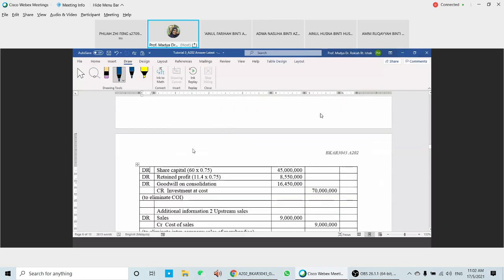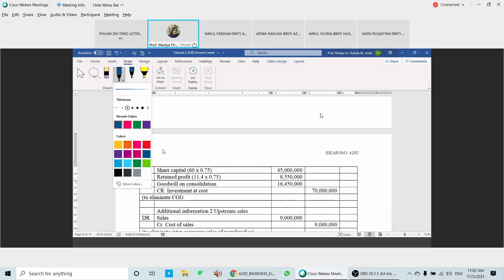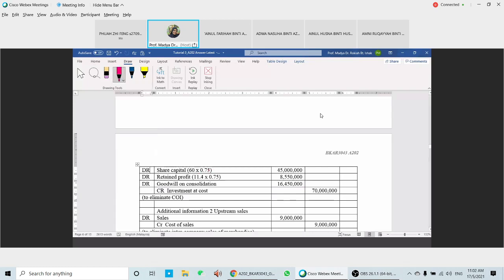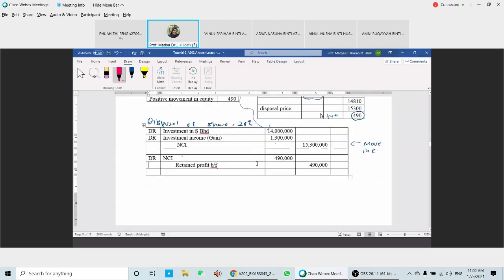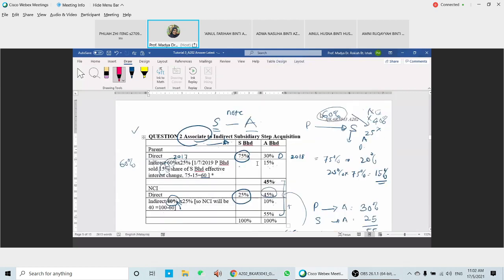Okay, now we start with the elimination. So eliminations here, the share capital at the acquisition date, you have 75%. At the acquisition date, we have 75%. So times that, 60 share capital, 45 retained profit, 11.4 times 75. Okay, the goodwill on consolidation here. Have we calculated the goodwill on consolidation previously? We have the goodwill. Okay, this is what you have for the goodwill.